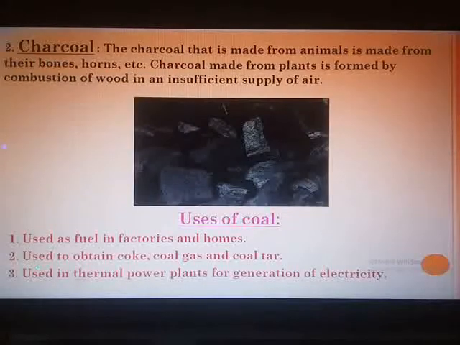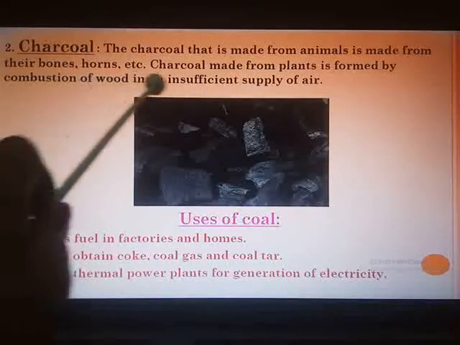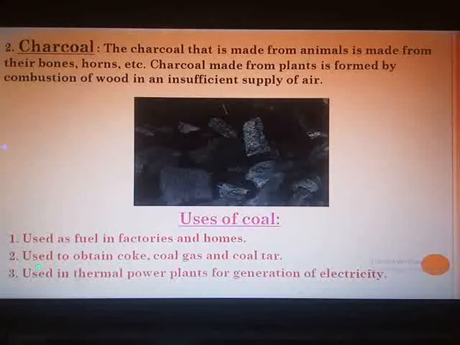Next is charcoal. Now you know charcoal is made from animals, from their bones, horns, etc. Or it is made from plants, formed by the combustion, burning of wood in an insufficient supply of air. I have put an image of charcoal.